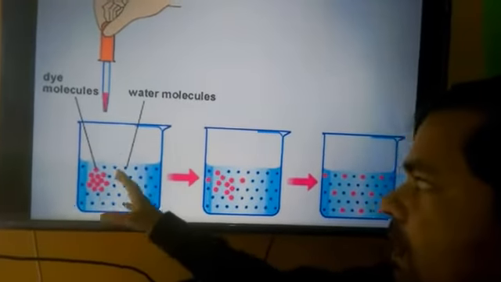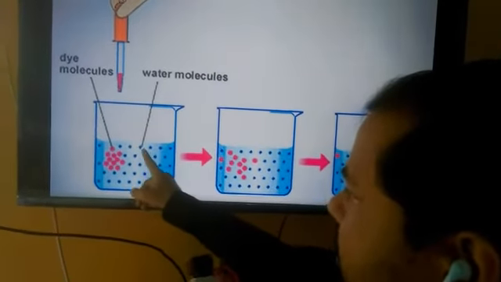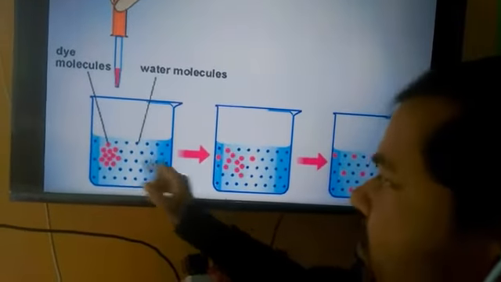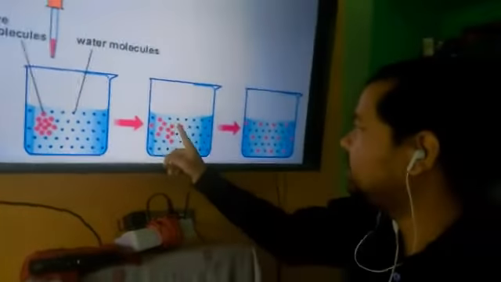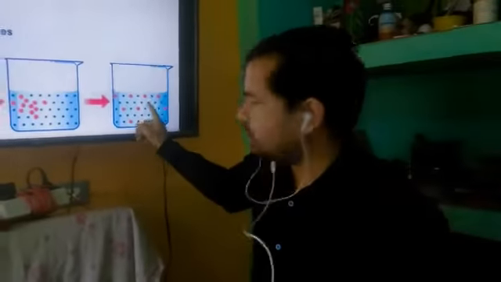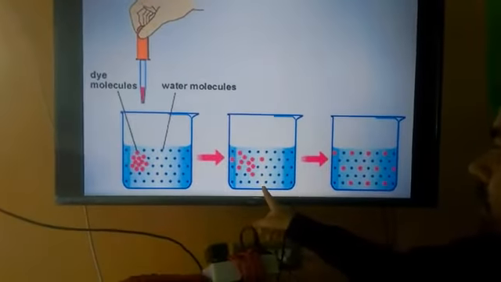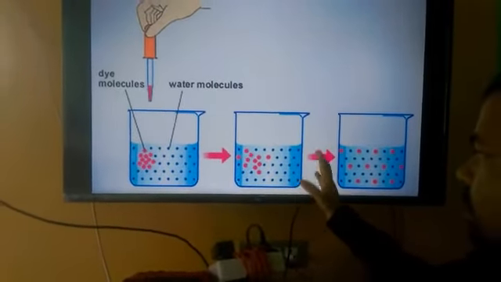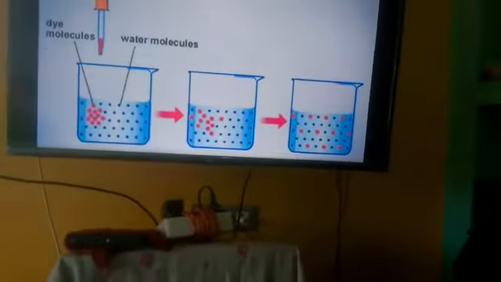The particles of the dye start spreading in the water. You can see here the space between the particles of water. This is called intermolecular space. The particles of the dye start spreading and get adjusted in the intermolecular space of water, as you can see in the third picture. After some time it spreads through the whole mass of the water, and then it settles down in the intermolecular space of the water. Okay, let us move further.